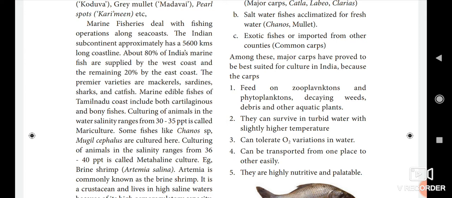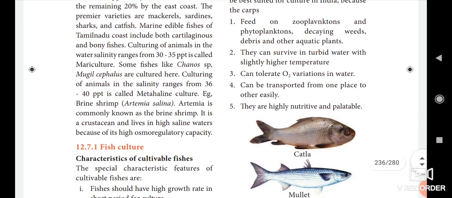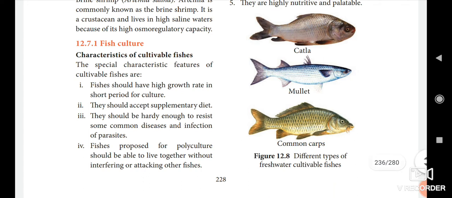Then see figure 12.8. There are different kinds of freshwater cultivable fishes. What are they? Catla, then mullet, then common carp. This common carp is widely used in Tamil Nadu, because it is easily transportable, highly nutritive, and it feeds on zooplankton, phytoplankton, decaying weeds and debris. It can easily survive in turbid water with slightly high temperature. It can also easily tolerate oxygen variation in water, so that is why it is easily cultivable in India, not only in Tamil Nadu.